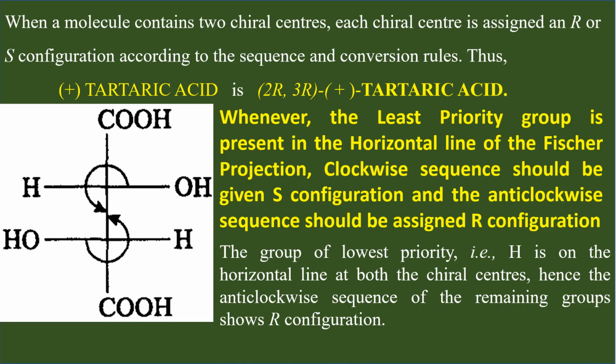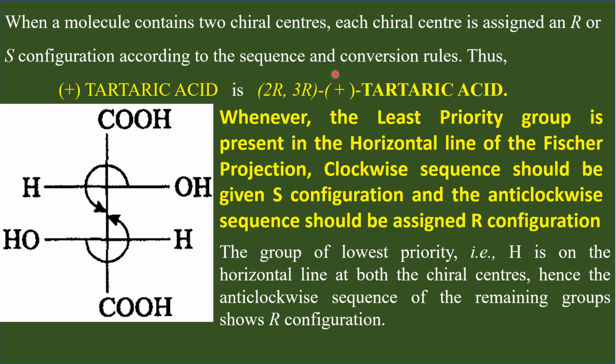When a molecule has more than one chiral center, each chiral center should be assigned R or S configuration according to the sequence rule and conversion rule, the two steps I have given earlier. Step 1 is assigning priorities for the 4 groups connected to the chiral carbon, based on the sequence rules.